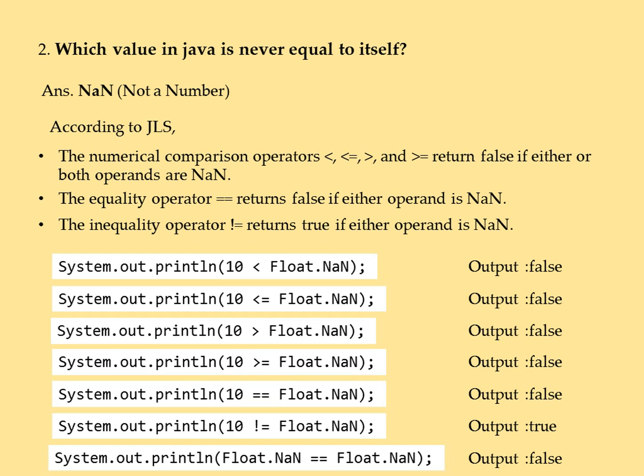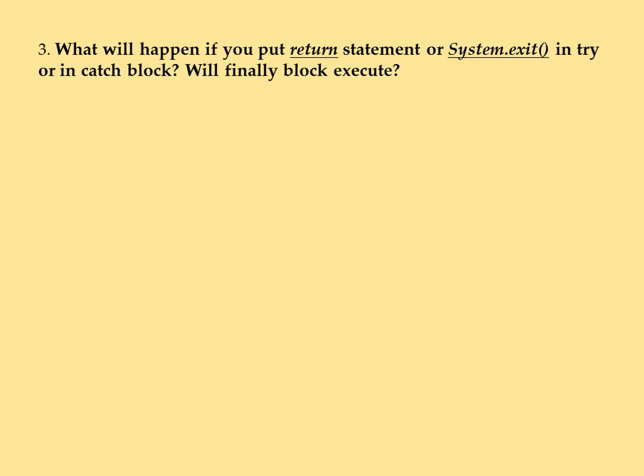Let's proceed to the third question. Our third question is what would happen if we put a return statement or an exit statement in try block or in catch block? Would finally block execute? Now this question creates confusion because few programmers assume that a return statement in try block causes the control to flow back to the calling method.